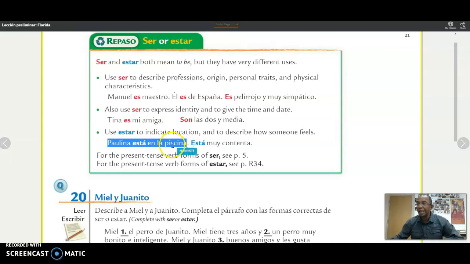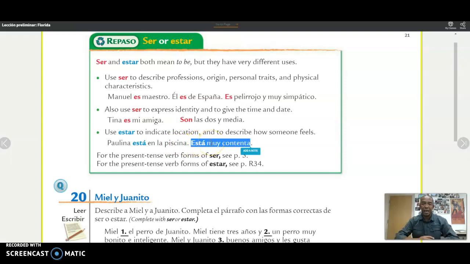She is at the pool. So because she is located at that place, you use estar. You don't say Paulina es en la piscina. Está en la piscina would be the correct form. Está muy contenta. She's very content. She's very happy. So because it's a feeling that could change, you use estar.